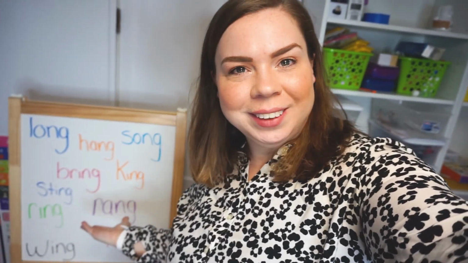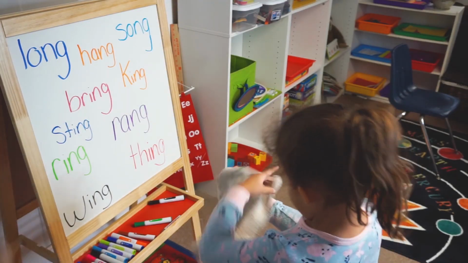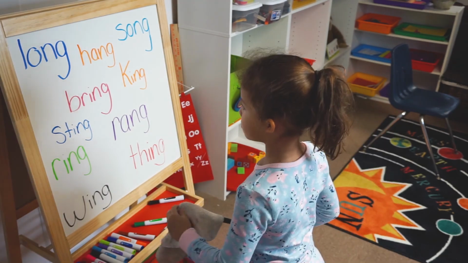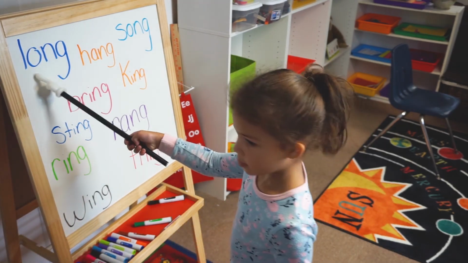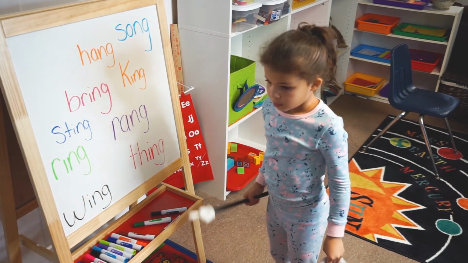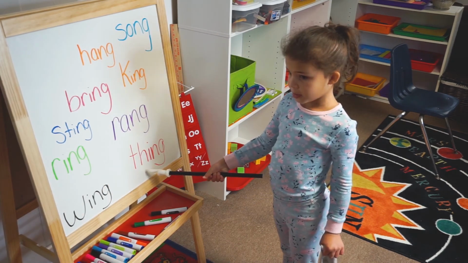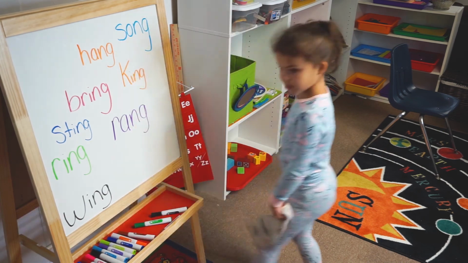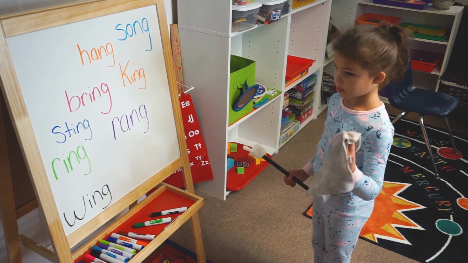Alright, good job. Alright, so now we're back over here to the board. This is her brand new sight words using NG. So now we are going to focus on doing those. Find me the word long. Awesome, go ahead and erase it. Find me the word sing. Good job. I thought that one would be hard for you. Find me the word hang.